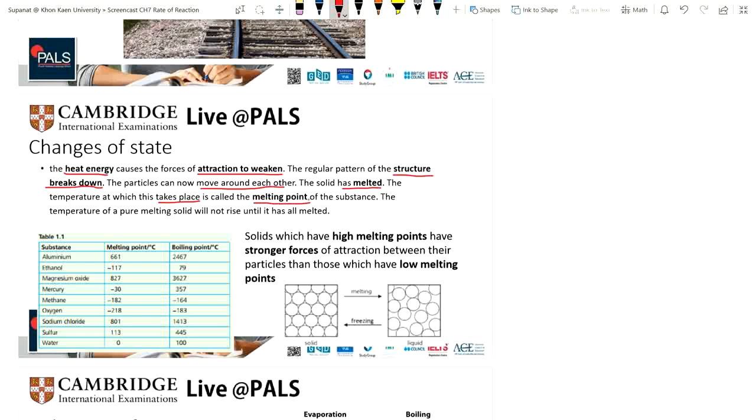The temperature of a pure melting solid will not rise until it has all melted. So the temperature will increase, right? We increase the temperature until it reaches the temperature at which the solid melts. Then it will stay constant until the pure solid has all melted. Then the temperature will increase to a higher temperature.